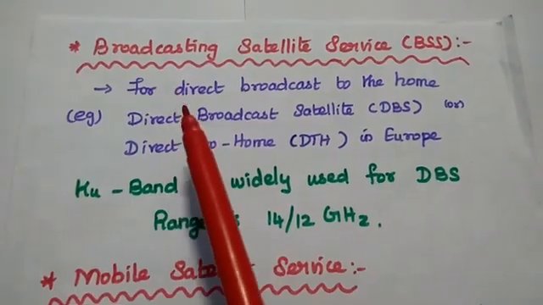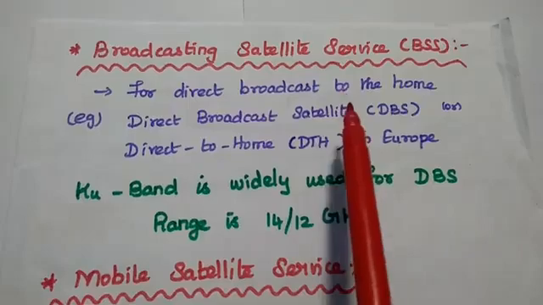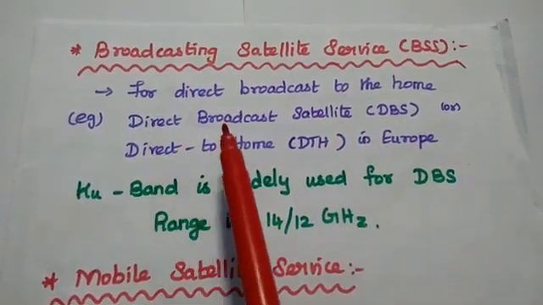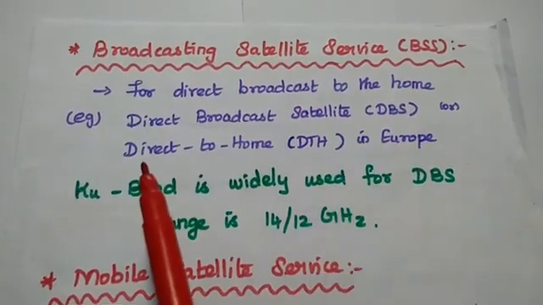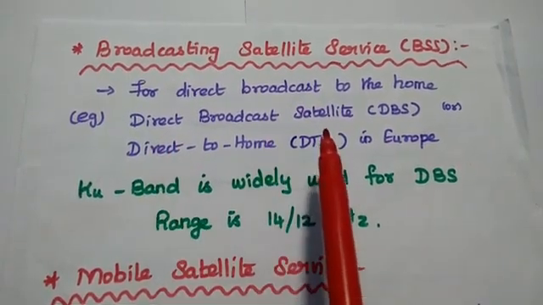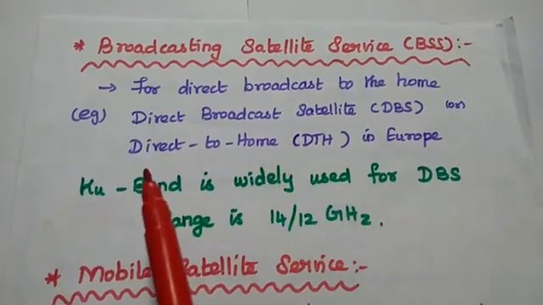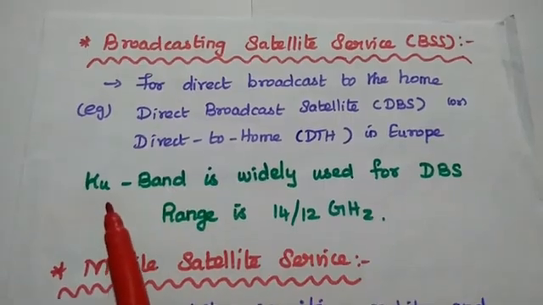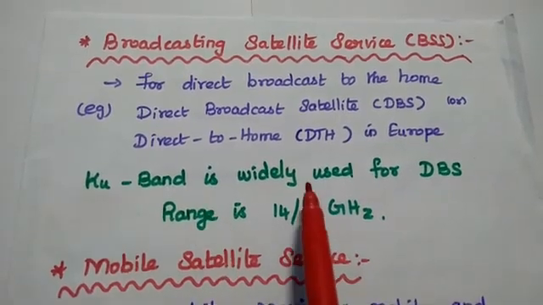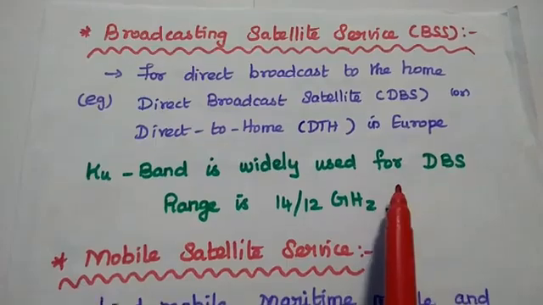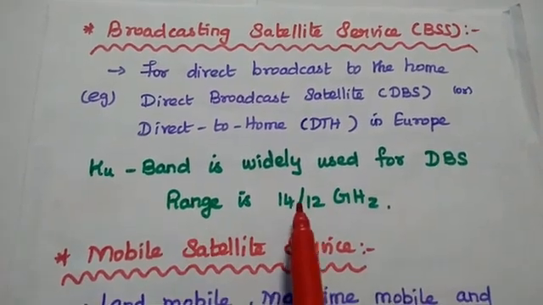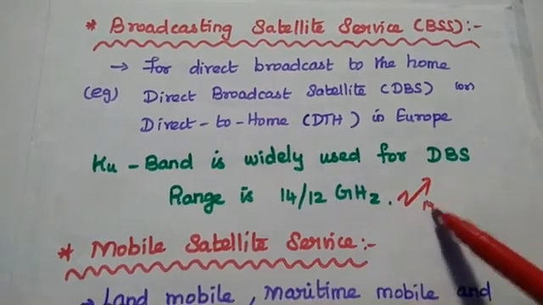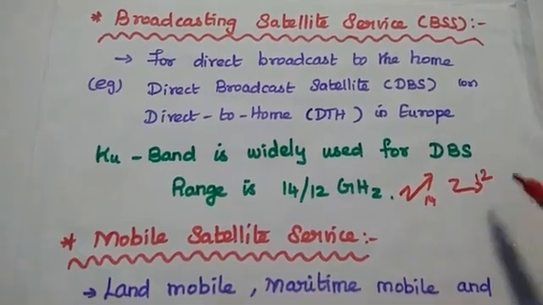Okay. The next one is broadcasting satellite service, simply BSS. It is mainly used for direct broadcast to the home. Example, direct broadcast satellite, that is DBS, or direct to home, DTH, in European countries. So here Ku band is widely used for this DBS service. Its range is 14 to 12 gigahertz. That means uplink frequency is 14, downlink frequency is 12 gigahertz.